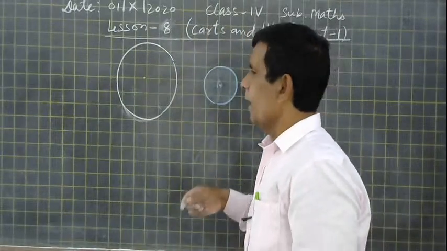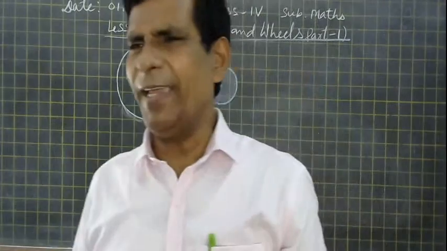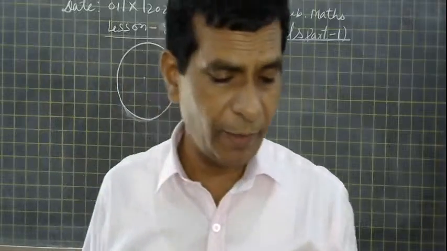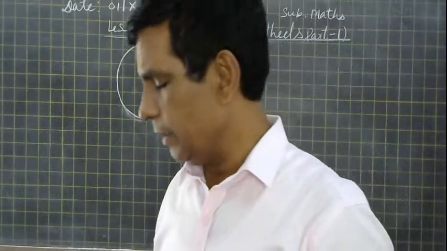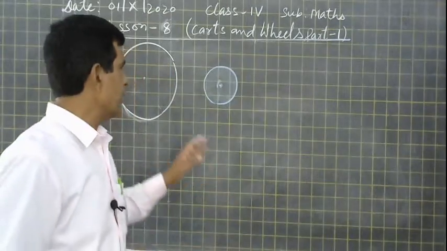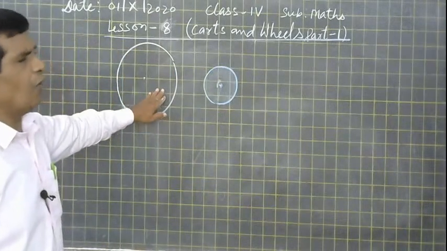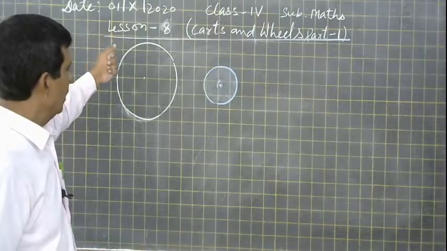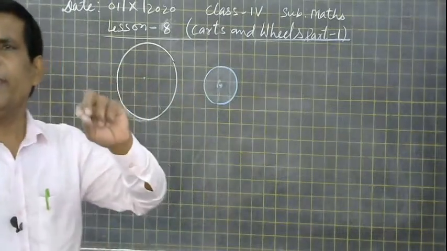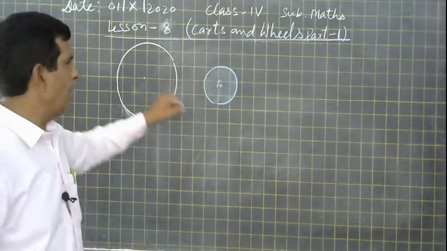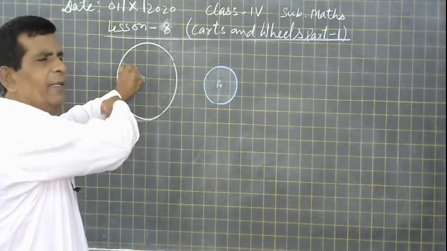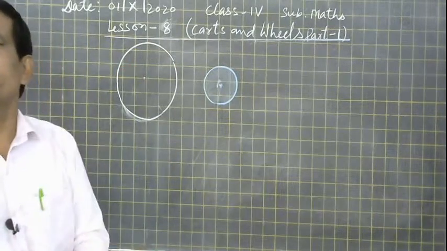Here you are playing many games using circles, so the circle is required there. If we want to explain a circle, how can we explain? If we hold one end of a rope at one point and move the other end, then we get a circle.